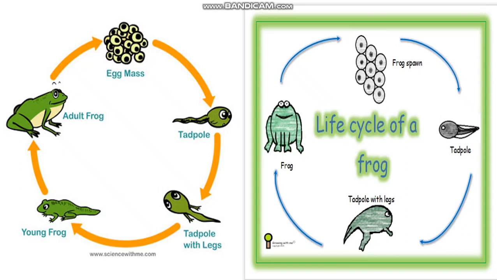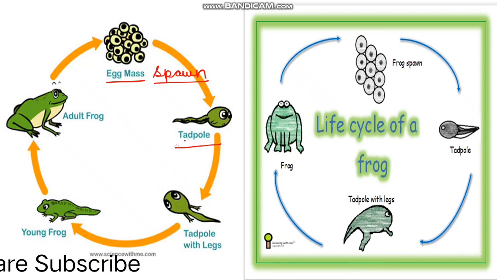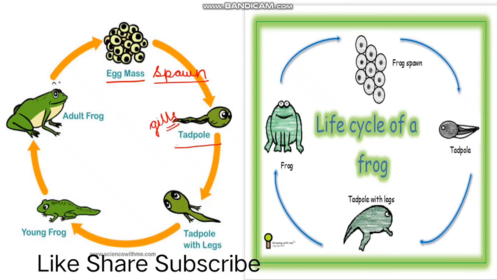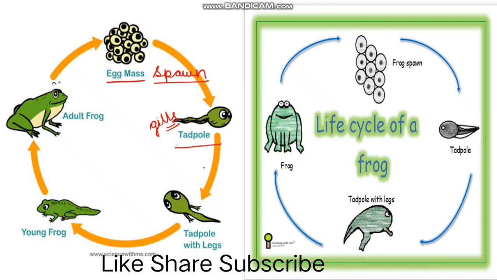We all know the female frog produces eggs in a water body. The egg mass produced by the female adult frog is known as spawn. You can also call this spawn of egg. Once the egg is produced in water, the egg changes into a tadpole. With the help of gills, they can breathe in water.